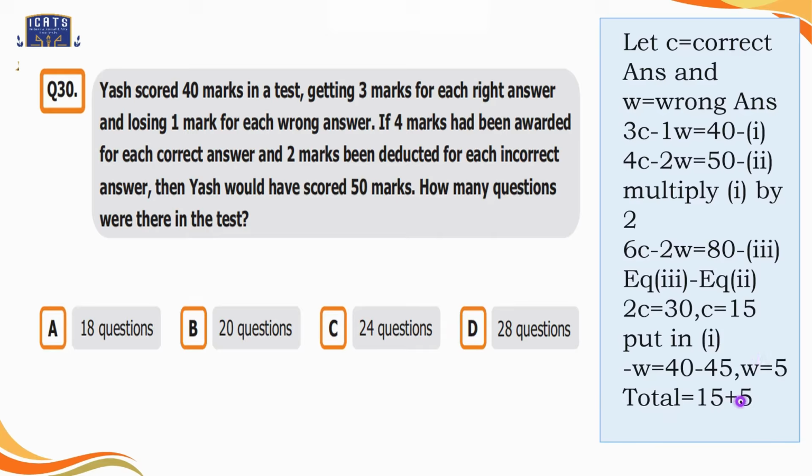So the total number of questions Yash has attempted are 20. So we'll select option B over here, the 20 questions. So there were 20 questions in the test.